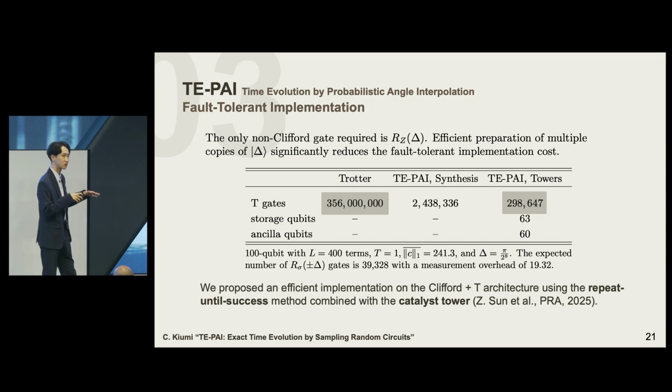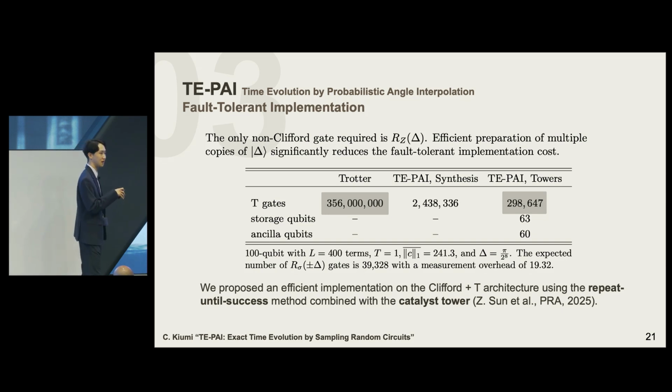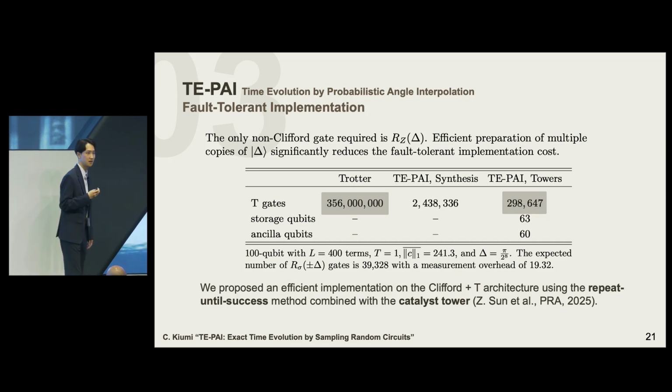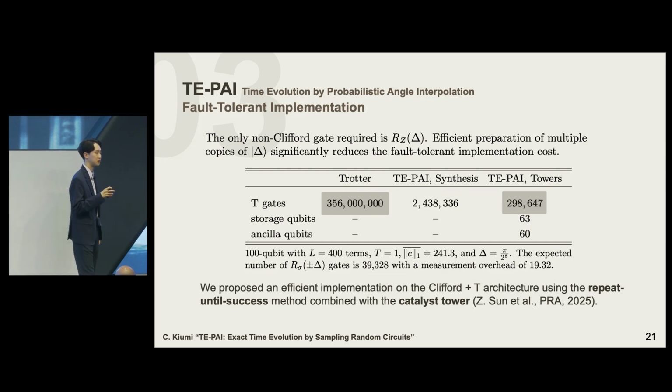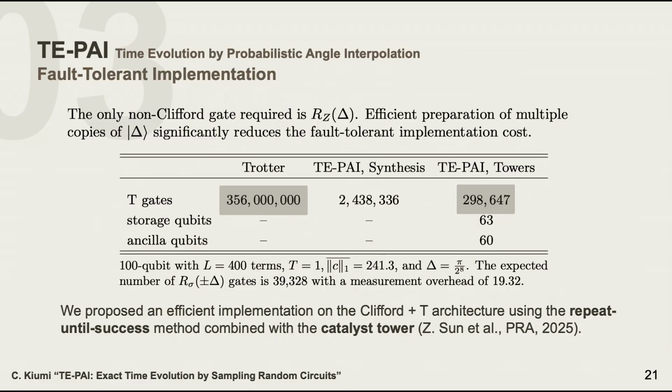So I won't go into detail about this slide, but I also want to emphasize that the only non-Clifford gate required to implement this algorithm in a fault-tolerant architecture is the delta rotation. So if we can efficiently prepare multiple copies of delta resource states, then we can significantly reduce the fault-tolerant implementation cost.